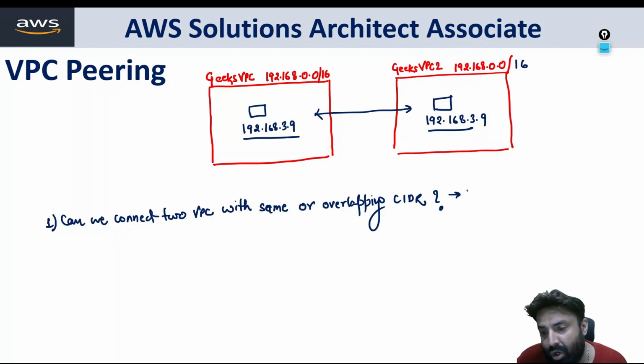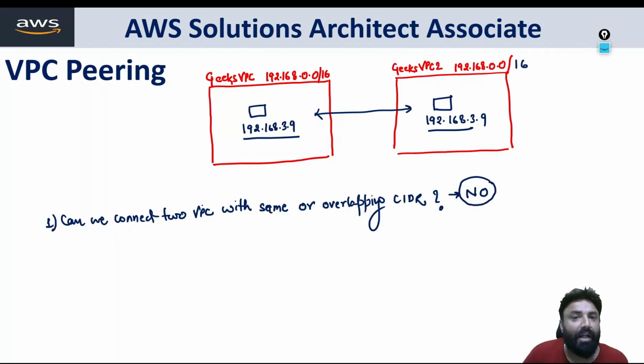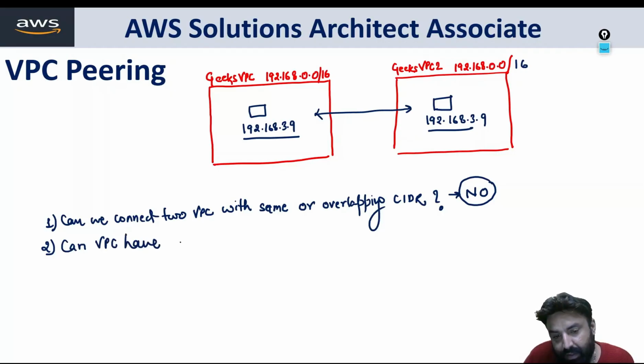The answer is no. Big no. So I'm circling that. Big no. Two VPCs cannot be peered if they have the same CIDR. My second question is, can VPCs have transitivity in peering? So this is my second question.